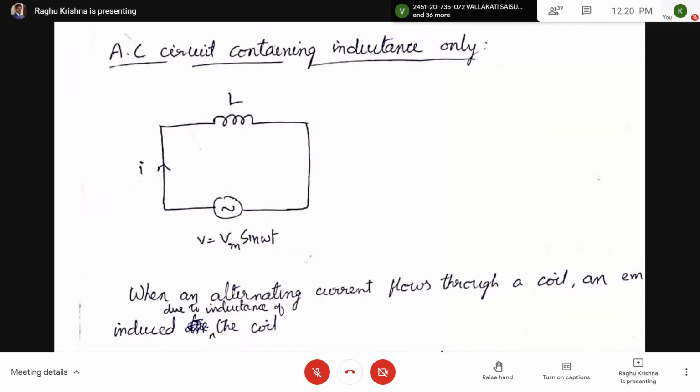Now here, we have an alternating voltage V equal to Vm sin omega t, and we are connecting this alternating voltage to an inductor, and this is the circuit. Let us see what happens. What will be the value of current?